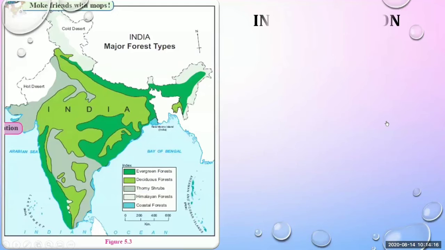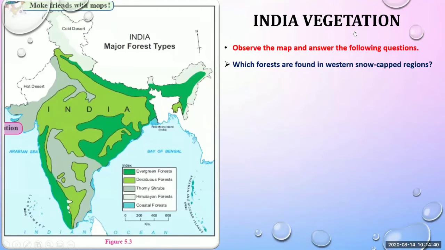Now our next topic, that is India's vegetation. We have learned about the Amazon forest, or the Brazilian forest or vegetation cover. Now we'll see the Indian vegetation. Observe the map and answer the following questions. The first question is, which forests are found in the western snow-capped region?